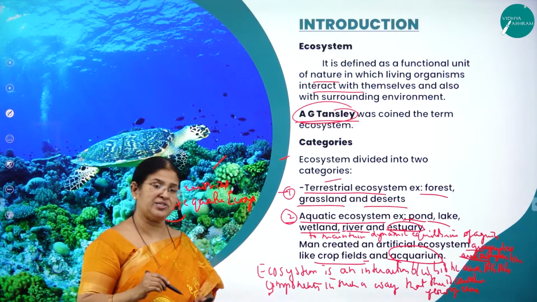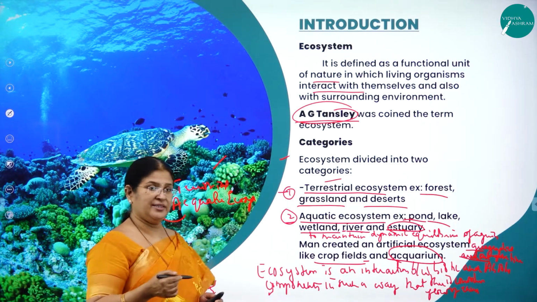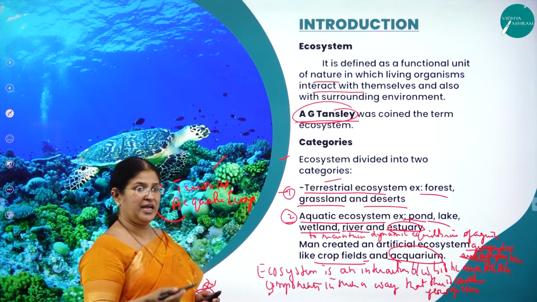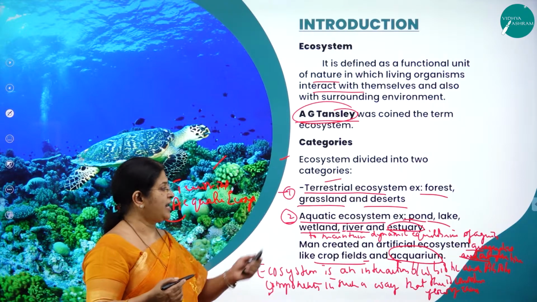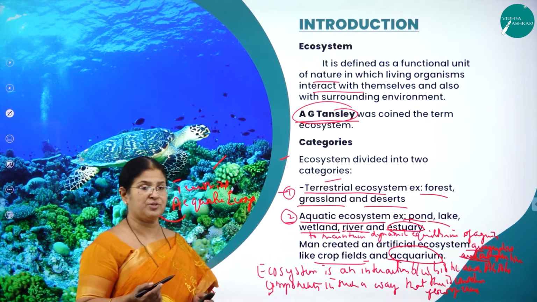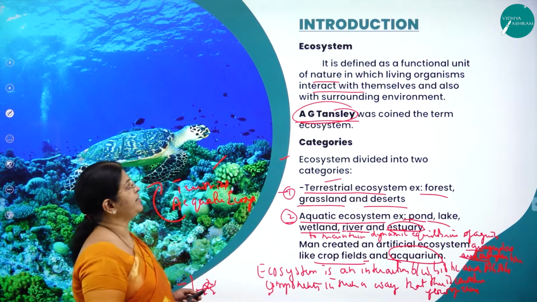And what are the two very important categories of ecosystem? One is called the terrestrial ecosystem, which comprises of the forest, grassland and the desert. And the aquatic ecosystem, which comprises of the pond, the lake, the rivers, the wetland as well as the estuary. And as we know, even man has created artificial ecosystem, like it might be a crop field or it might be an aquarium.